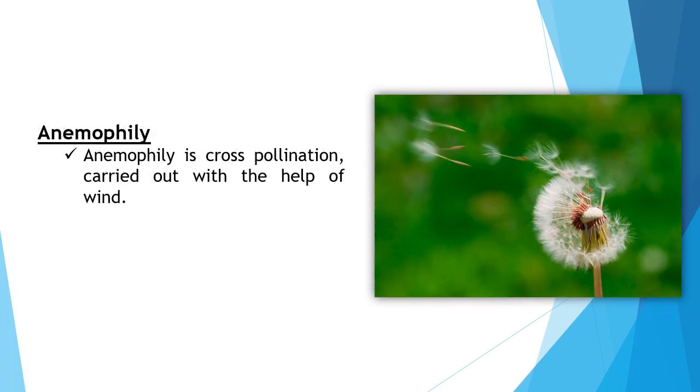Anemophily. Anemophily or wind pollination is pollination carried out with the help of wind. This pollination is called anemophilous pollination. The flowers which carry out such type of pollination are wind pollinating flowers. They are small, lightly colored and do not produce scent or nectar. The stamens of these flowers are long and hang out of the flower to help the wind to pollinate. For example, maize.